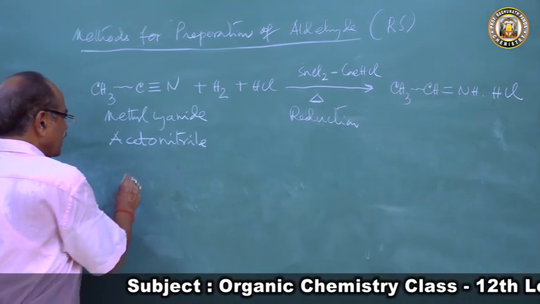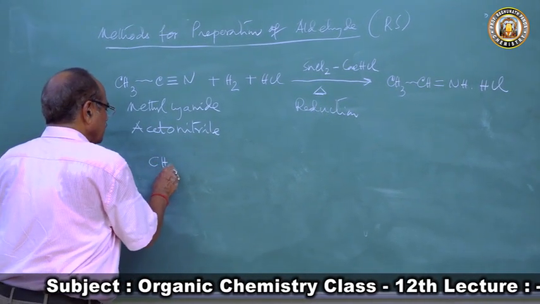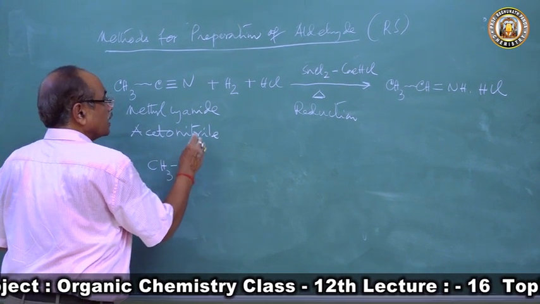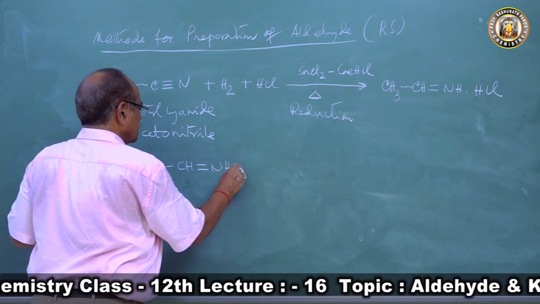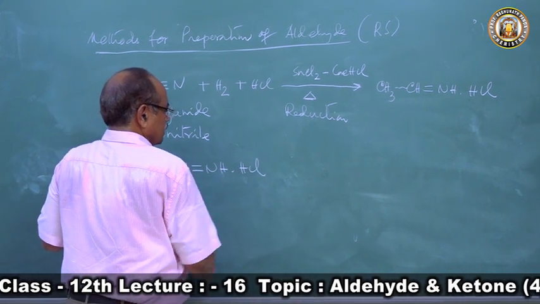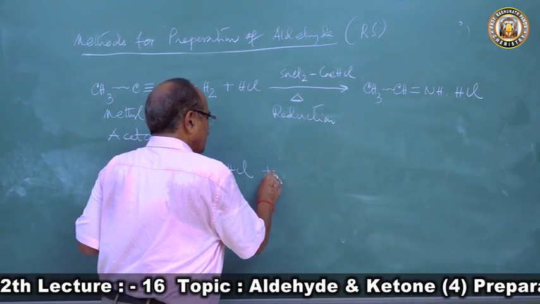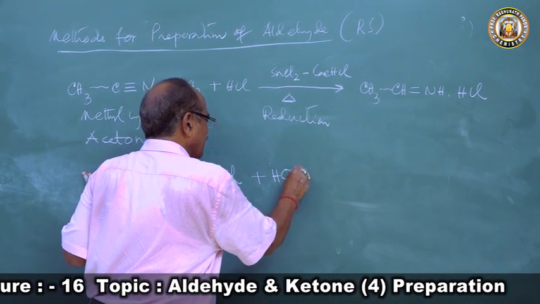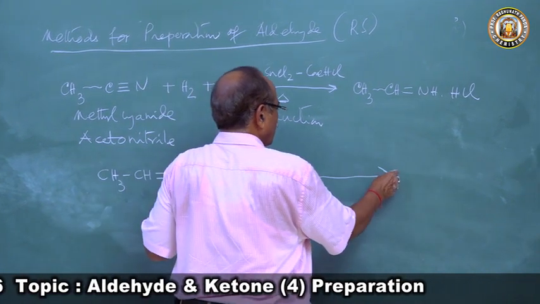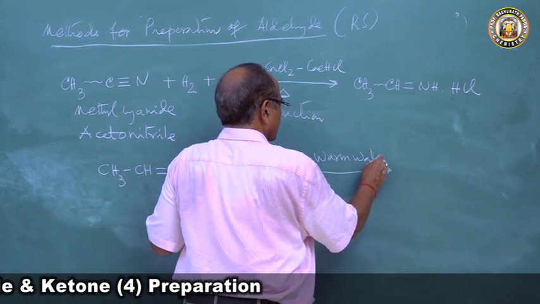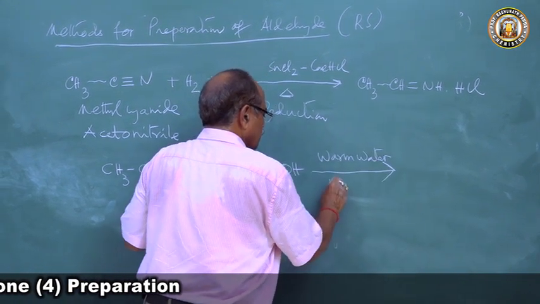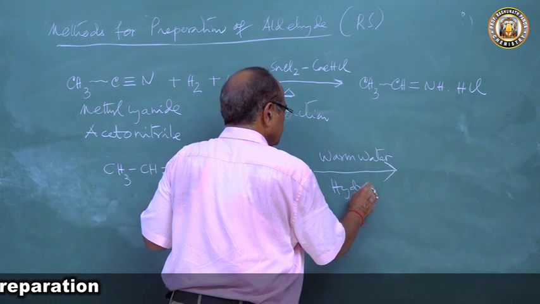Now this aldimine hydrogen chloride, CH3CH=NH·HCl, upon hydrolysis, done by warming with water, undergoes hydrolysis.